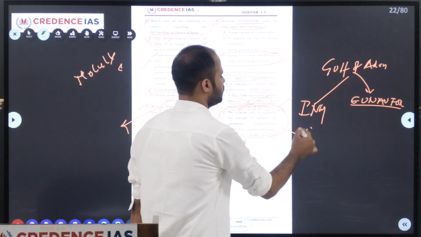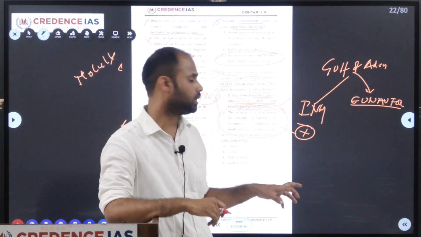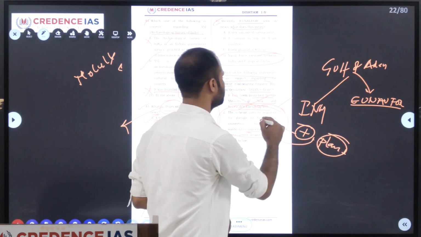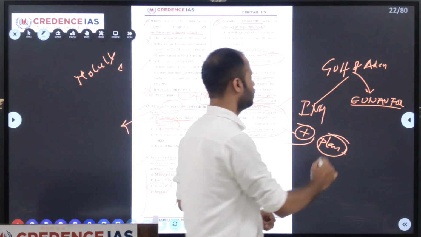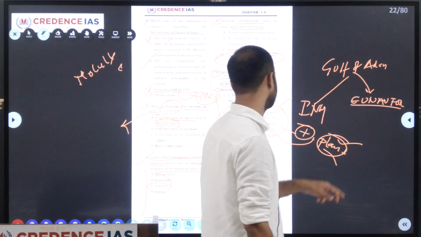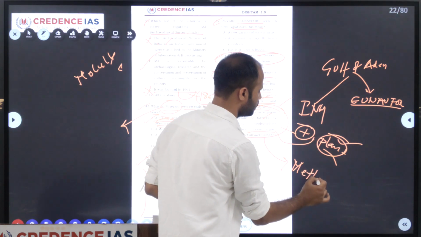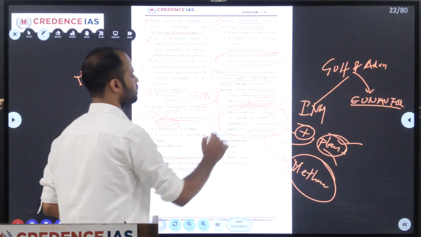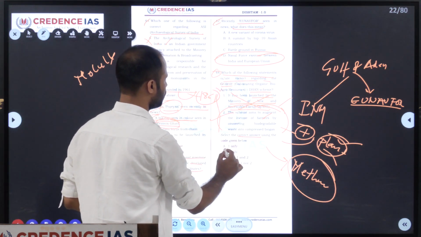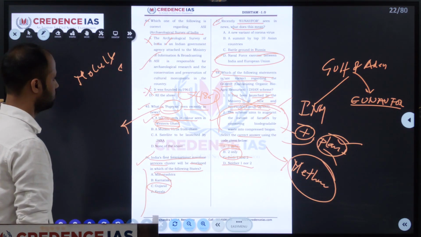Along with that, it tries to attract entrepreneurs to invest in the development of compressed biogas plants. There are two purposes. One is augmenting the farmer's income. Second, attracting investment in developing plants for generation of compressed biogas. This compressed biogas contains a majority of methane. So the second one is the right answer. They asked us to identify the correct answer. The first one is wrong, so the answer will be the second one. So we have seen how the second is the right one.